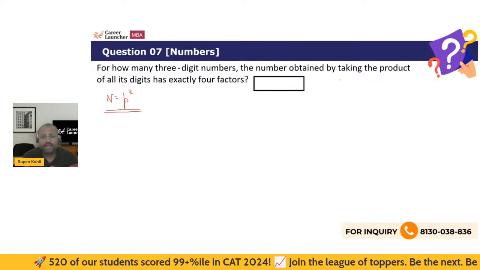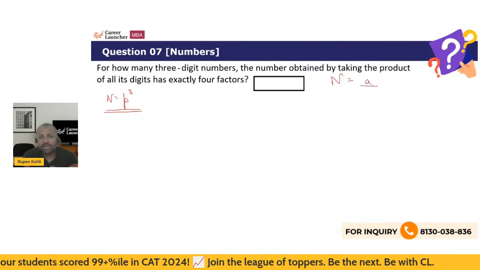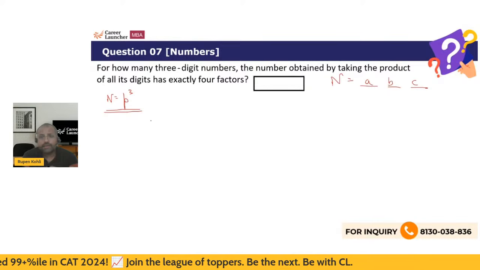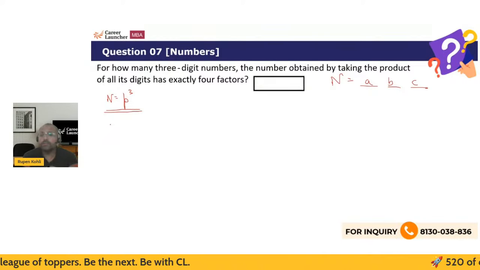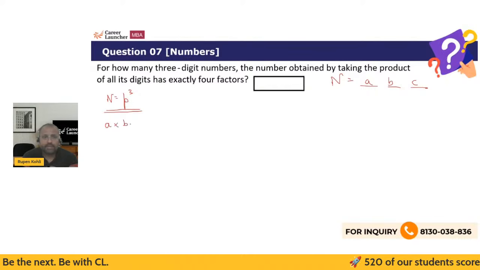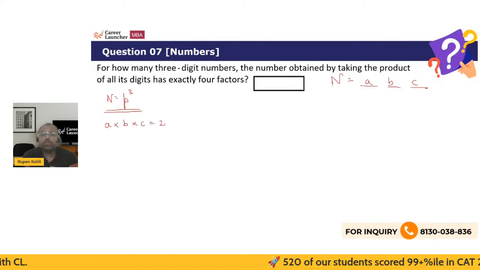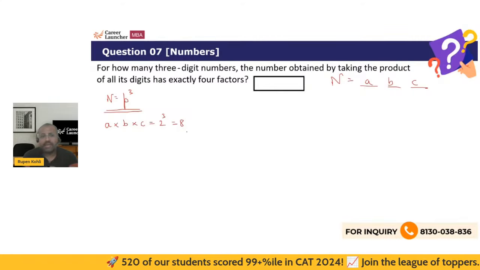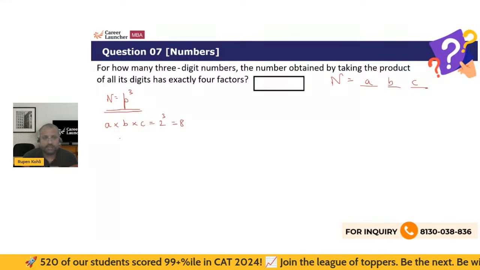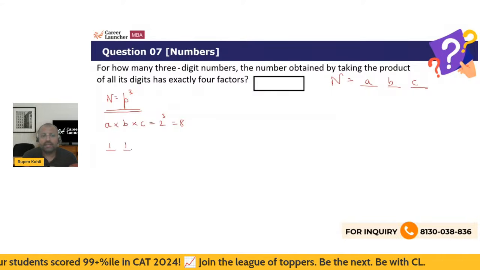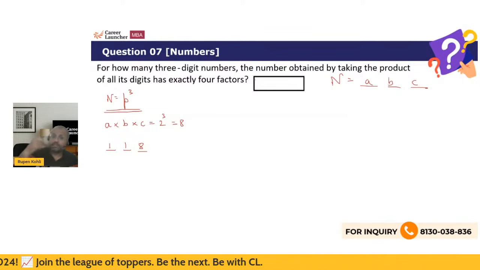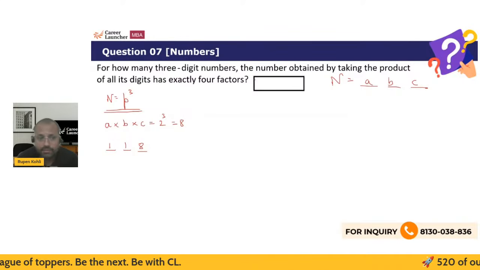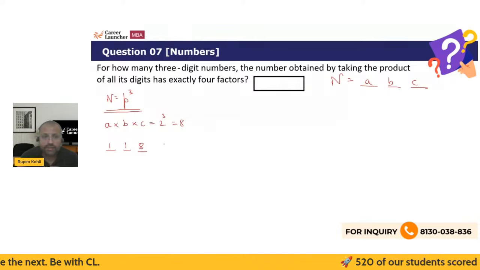So if I take the number n to be of the form a, b, c, then a into b into c is like p cube. P could be 2, 3, 5, 7. So start making the cases. What if a into b into c is 2 cube, 8? Then what could be the possibilities? 8 is the product of 3 digits. It could be 118 kind of number with all its arrangements, because now it becomes a counting question for how many numbers. So 118 can be obviously arranged in 3 ways.